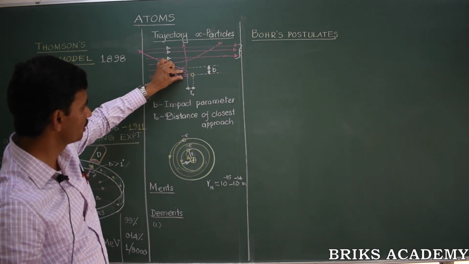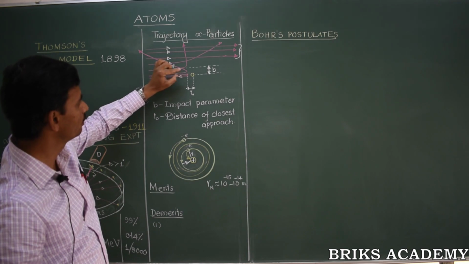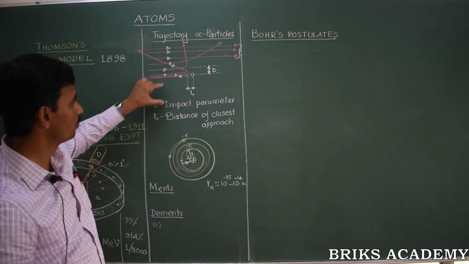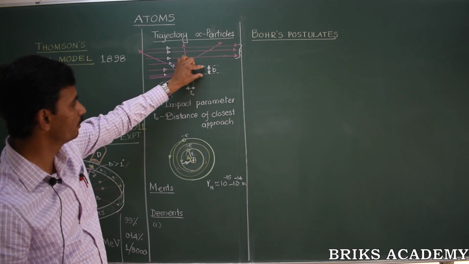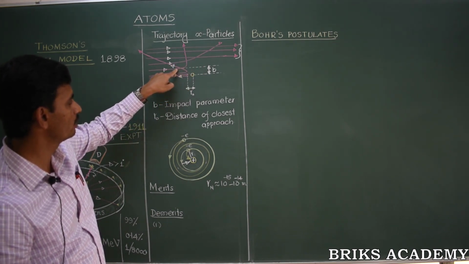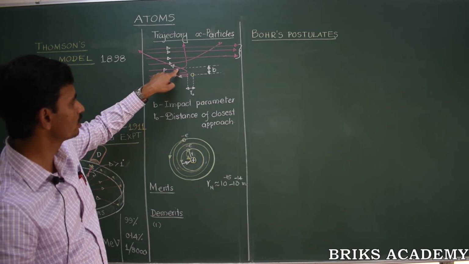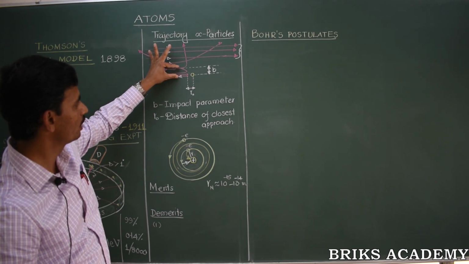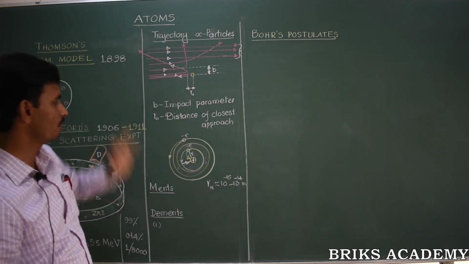Smaller the impact parameter, they will be at a greater impact and suffer a greater angle of scattering. So what is impact parameter? Therefore, it is the perpendicular distance between the incident velocity vector, for example if we consider this alpha particle ray, this is the initial velocity vector's direction, and the center of the gold nucleus.